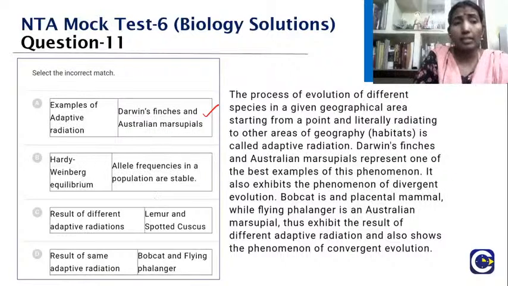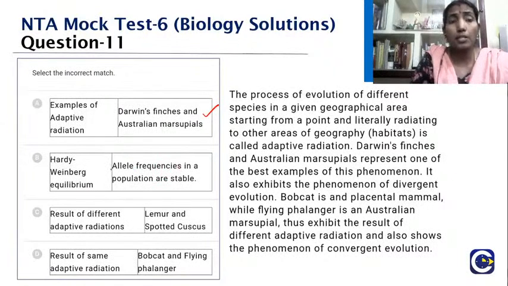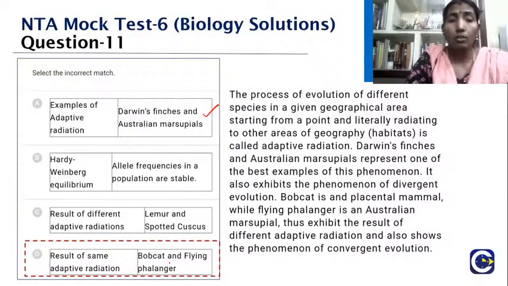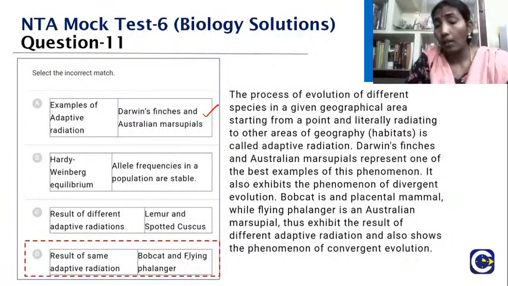And what about the Hardy-Weinberg equilibrium? Yes, we study that the allele frequency in a population is stable using this. And what about this thing? All these are correct, but we want the incorrect match. Look here, the bobcat is a placental mammal. But what about the flying phalanger? It's an Australian marsupial. So they exhibit the result of different adaptive radiation, and it is a phenomenon of convergent evolution. So the odd one out is what? The bobcat and the flying phalanger. Okay.